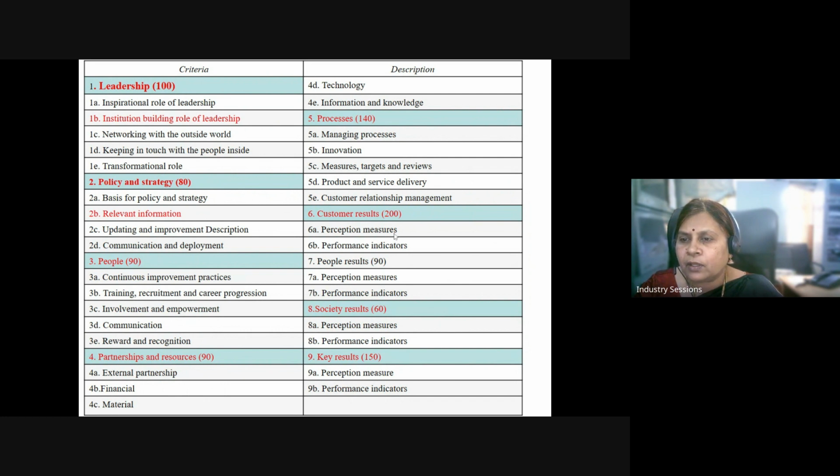Customer results: the way we perceive, the way we measure those, and then we have to see whether we have performed or not. People results are 90. Similarly, we need to measure the performance of the people, and what are the performance indicators against which they need to be measured. Society: what are the performance indicators when we talk about society results, what we perceive, and how do we measure those? And key results: what are the indicators and how are we measuring them?